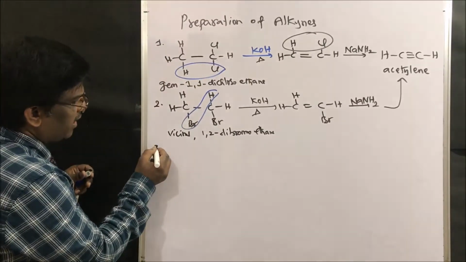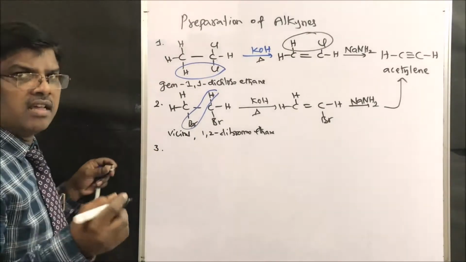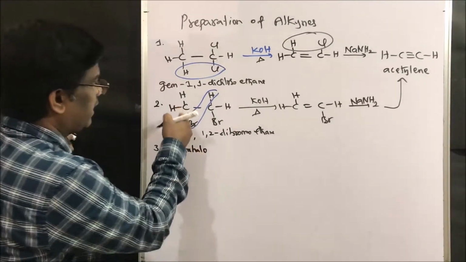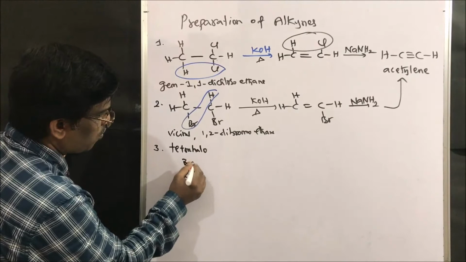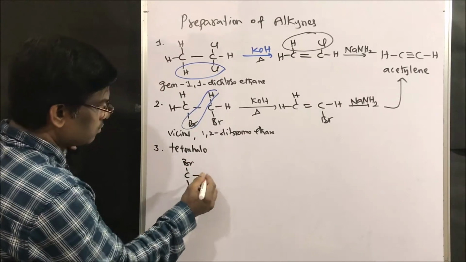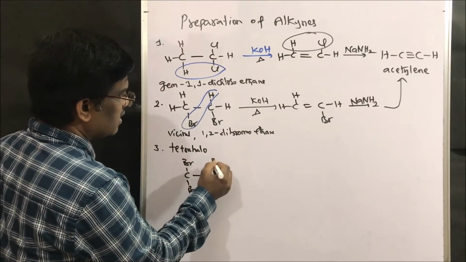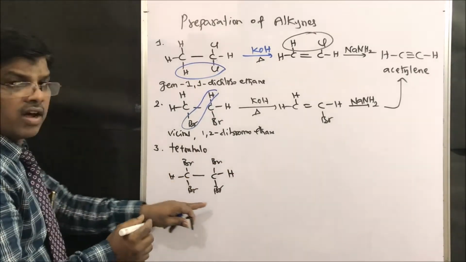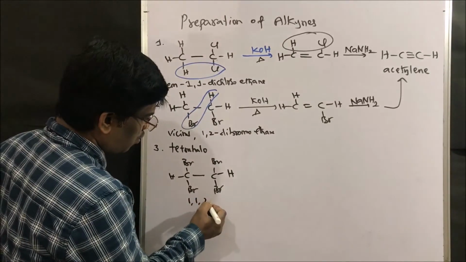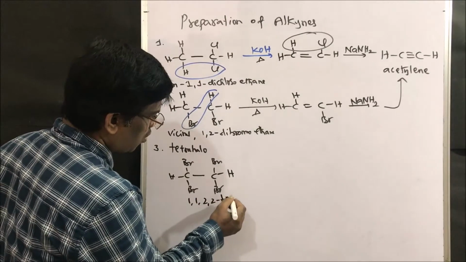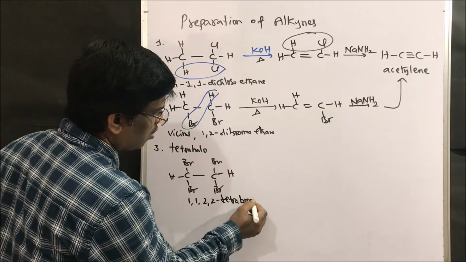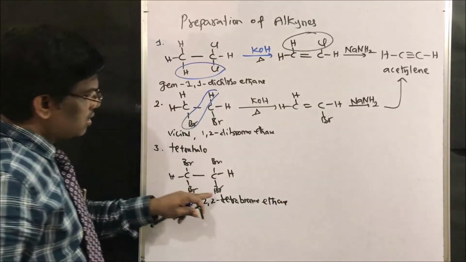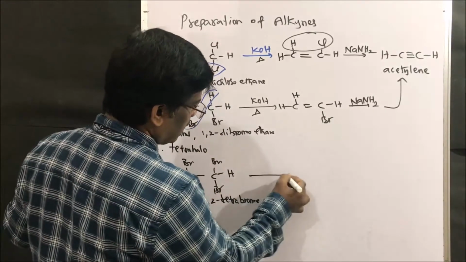Another method is dehalogenation of tetrahalo compounds. Let us take this as bromo, this as bromo, hydrogen and hydrogen: 1,1,2,2-tetrabromoethane. Since it is a tetrabromo compound, let us use zinc.